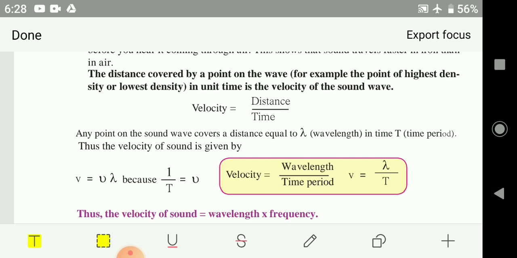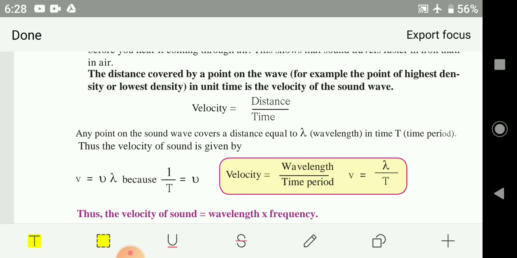Any point on the sound wave covers a distance equal to lambda. Lambda means the wavelength. And time T is the period of that particle which is in motion. So V is equal to nu into lambda. Nu is the frequency, and V is the velocity.